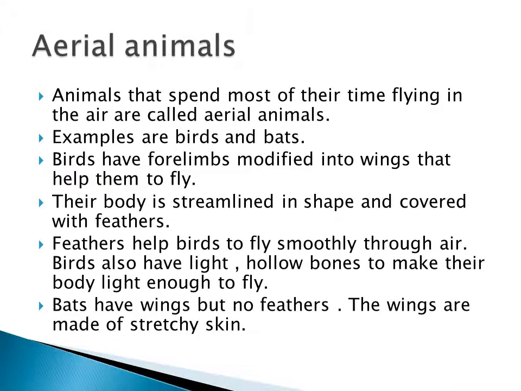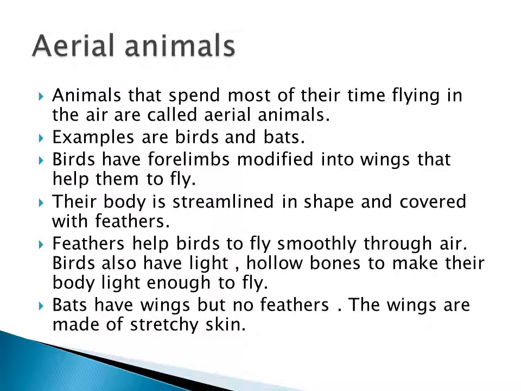Okay. Then we have seen the aerial animals. What are aerial animals? Animals that spend most of their time flying in the air. They are called aerial animals. उसके दो एग्जाम्पल है बर्ड एंड बैट्स. The bird, I already explained to you. So they have 4 limbs and they are modified into wings.